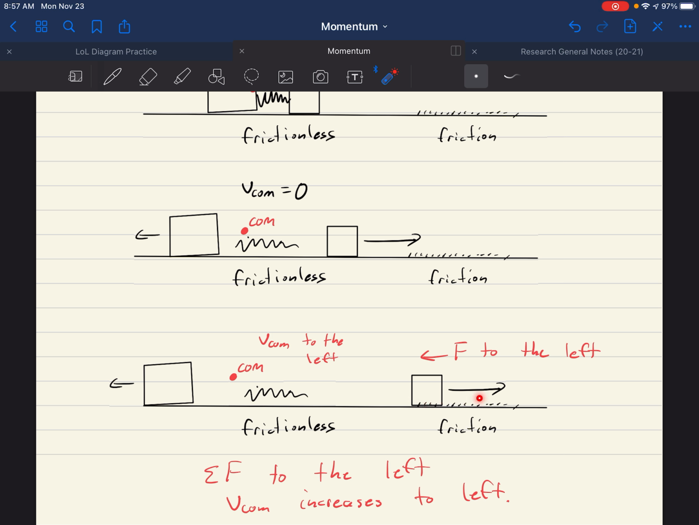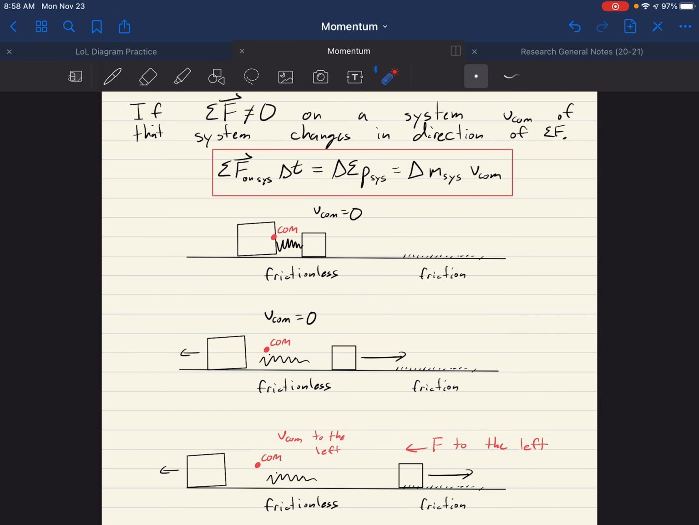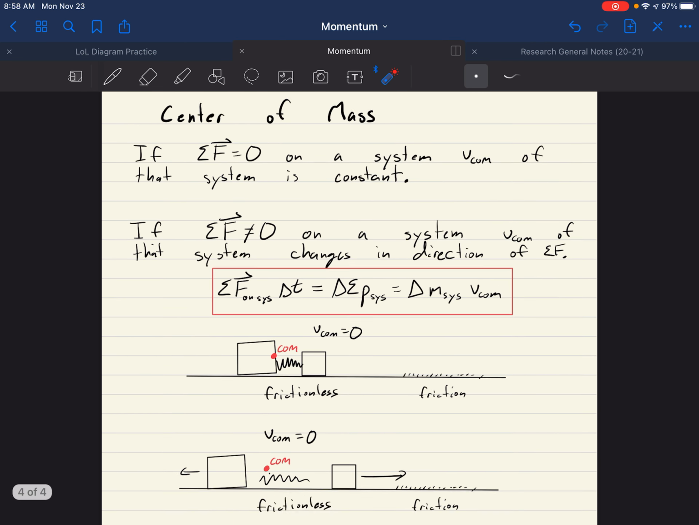So, if this stops, but this is still moving, the center of mass point is going to keep moving to the left. And the reason for that is because friction exerted a force on this block, on the system, to the left. And that's why the center of mass of the system didn't keep a constant velocity. The center of mass of the system gained velocity to the left, in the direction of that net force. So I hope this was helpful in giving you an idea for how center of mass is actually useful and how we can use it to understand things like collisions.